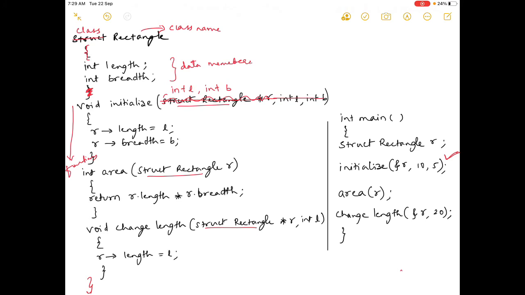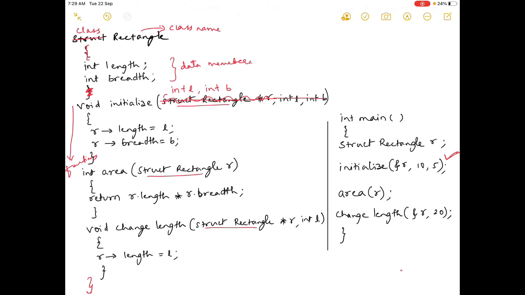Since it is under the same class rectangle, we don't have to specify this struct rectangle, because struct is already removed. We have removed it by naming it as class. So rectangle star r is already under that, so we don't have to refer to the same thing.